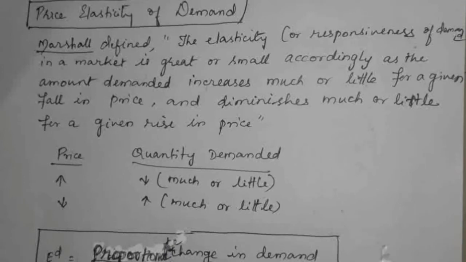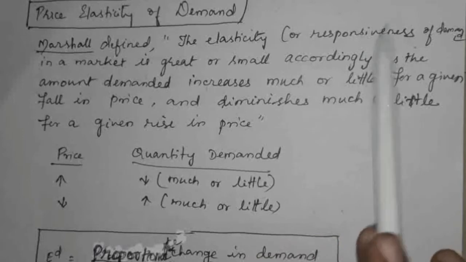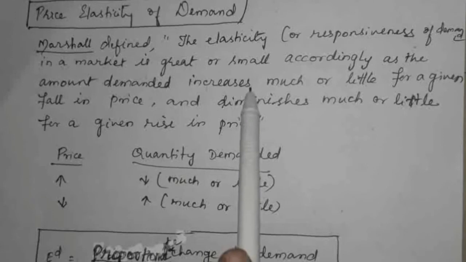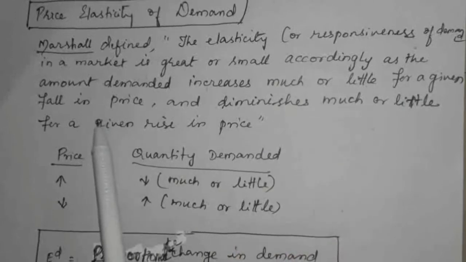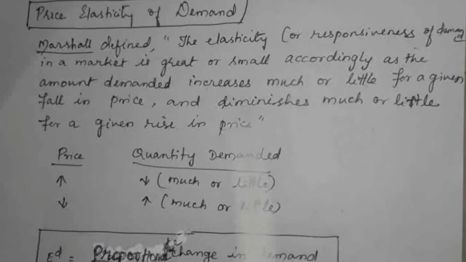Price elasticity of demand, Alfred Marshall has defined, is the elasticity or the responsiveness or the measure of demand in a market, which is great or small accordingly as the amount demanded increases much or less for a given fall in price, and diminishes much or less for a given rise in price.